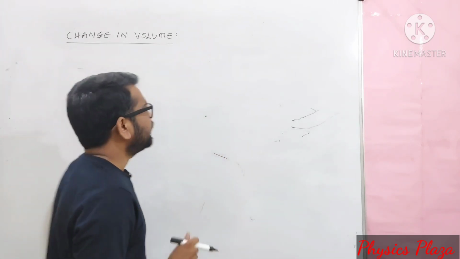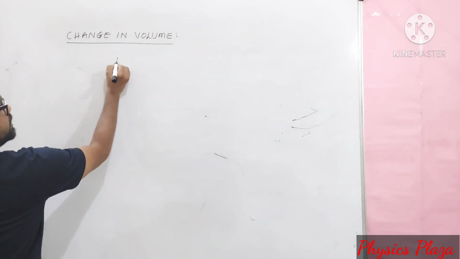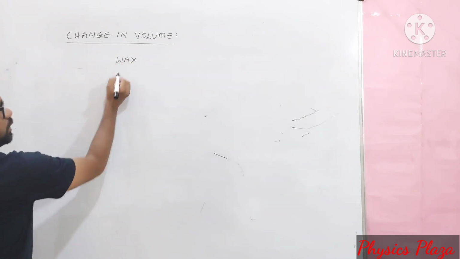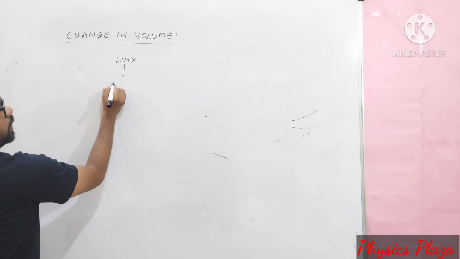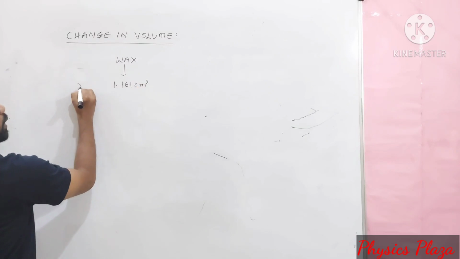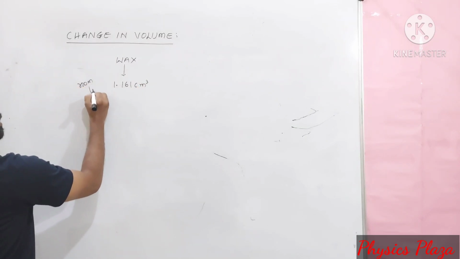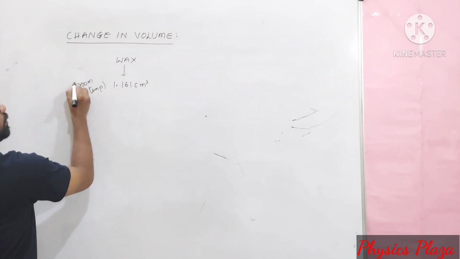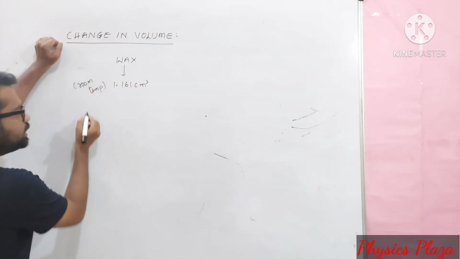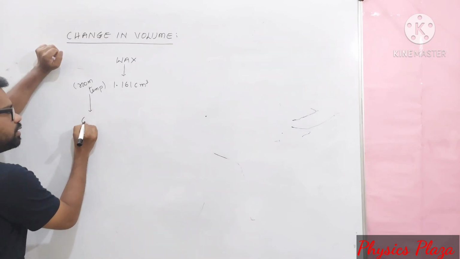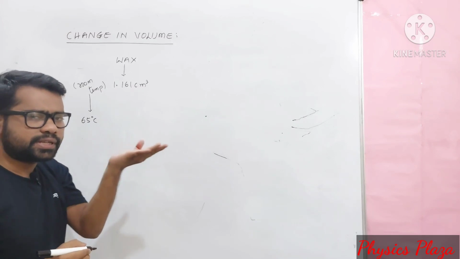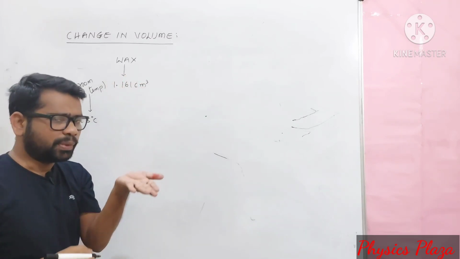Suppose, dear children, let us take wax. At room temperature, the volume of the wax is 1.161 centimeter cube. When we raise the temperature from room temperature to around 65 degrees Celsius, then what will happen? Around 65-66 degrees Celsius, wax starts melting.